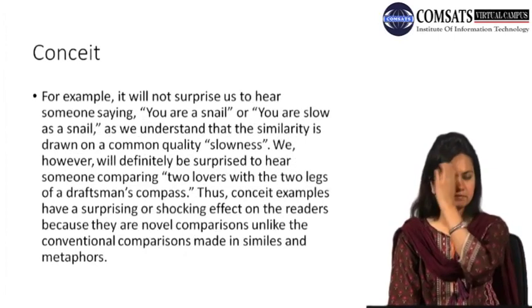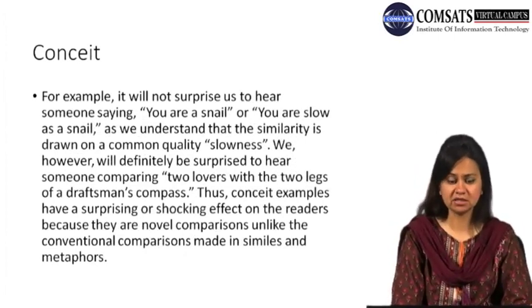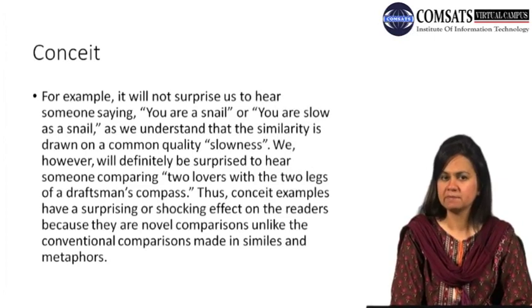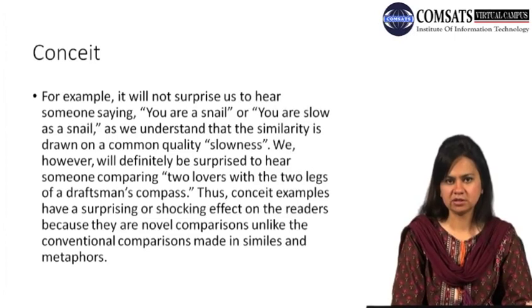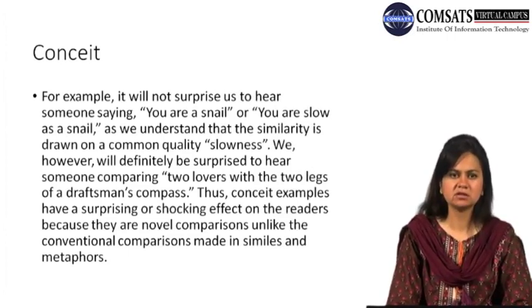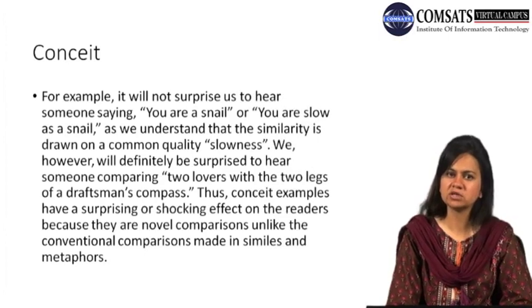So these things which we refer to as conceit are unusual comparisons which were more famous in the poetry of the metaphysical poets, because metaphysical poets make use of conceit more than any other poets. And this conceit, for example, when John Donne in his poem Valediction Forbidding Mourning compares himself and his beloved to the two legs of a compass, a reader gets a feeling of surprise at how unromantic, how unconventional this comparison is. The two lovers could have been red rose and its fragrance.